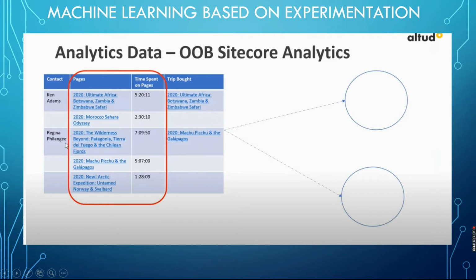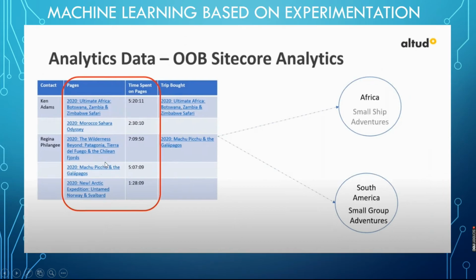Leon of Philippanzi, I think he spent on this page. I think this is from South America. So these three pages, three times. Based on that, we categorize. He is looking for Africa. He is looking for South America pages. Okay, we are categorized here. So we categorize him as African small ship adventures, and this one as South America small boat adventures.